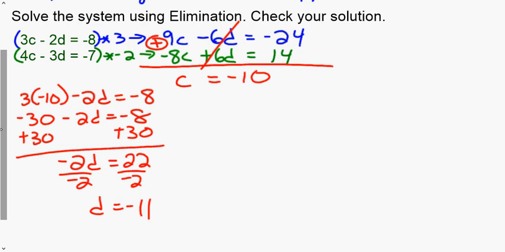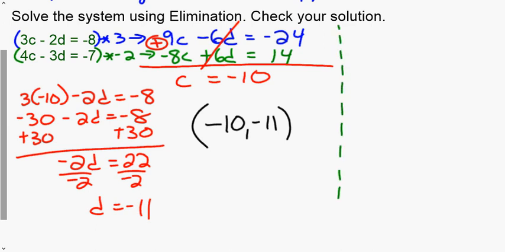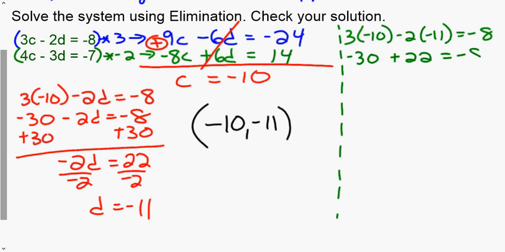Just like before, coordinate point, alphabetical order. So C goes before D. Again, it says check your solution. So we are going to go and check. So 3 times negative 10 minus 2 times negative 11. Does that equal negative 8? So we get negative 30 plus 22. Does that equal negative 8?